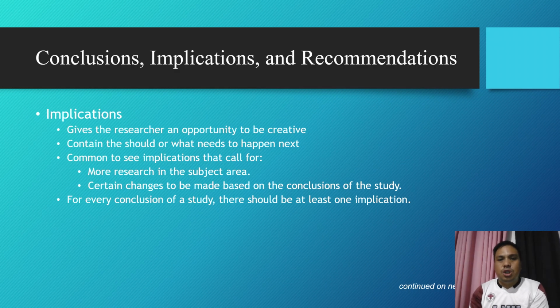Implication provides the researcher an opportunity to be creative in interpreting the meaning of the study conclusions. They describe what should happen next or recommend actions based on the findings. Common implications include calls for further research in the subject area or specific changes in the practice, policies, or procedure derived from the study's conclusions. Ideally, for every conclusion, there should be at least one corresponding implication linking the study's result to meaningful future actions or investigations.